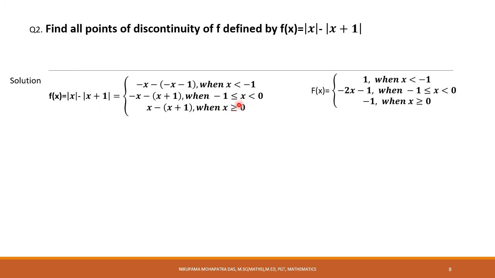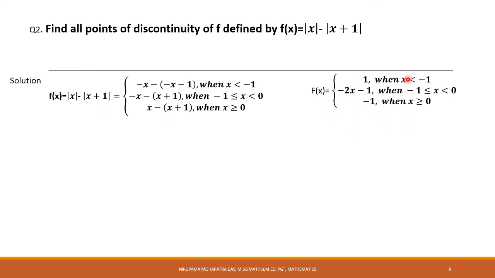And when x lies between minus 1 and 0, with minus 1 inclusive, then you see when x is less than 0, mod x equal to minus x. When x is greater than or equal to minus 1, it means x plus 1 is greater than or equal to 0, so mod of x plus 1 is x plus 1. So here you are getting minus 2x minus 1 for this interval. And when x is greater than or equal to 0, obviously x is more than minus 1, so mod x will be x, mod of x plus 1 is x plus 1. So you are getting here minus 1.